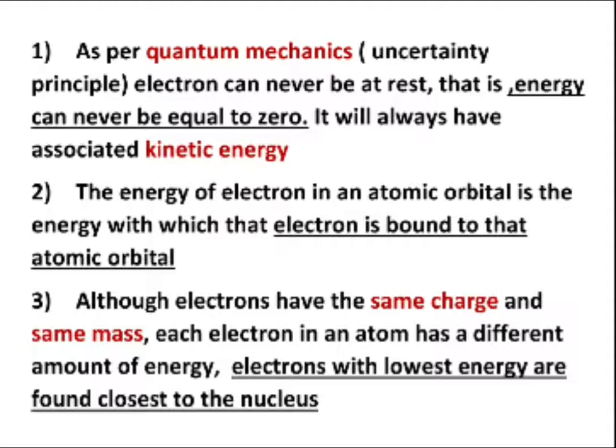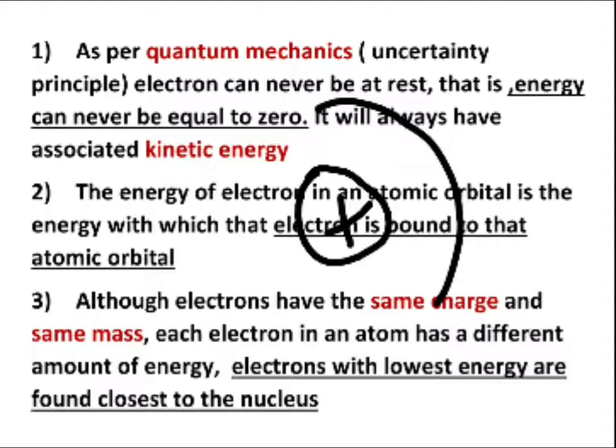The third concept is, although all electrons have the same charge and same mass, each electron in an atom has a different amount of energy. That means again the same concept. So this is your nucleus. The electron in this energy level will be having an associated energy which it requires to bind within that atomic orbital, right?